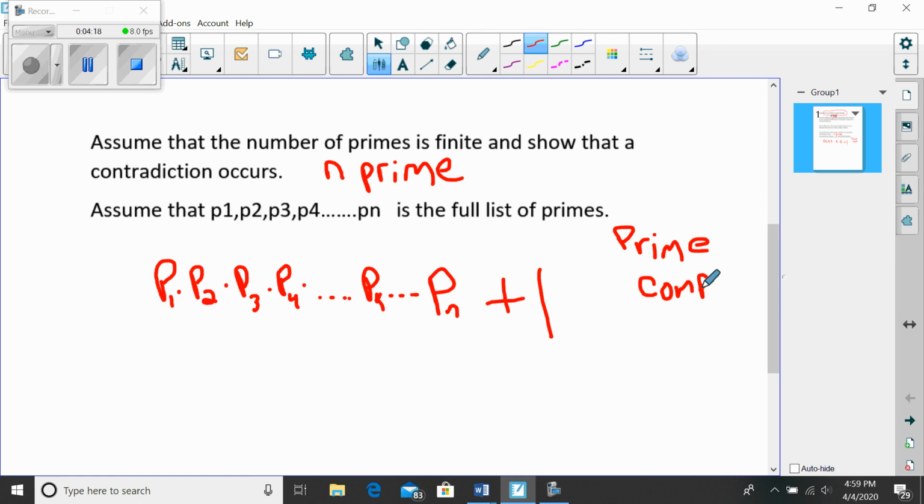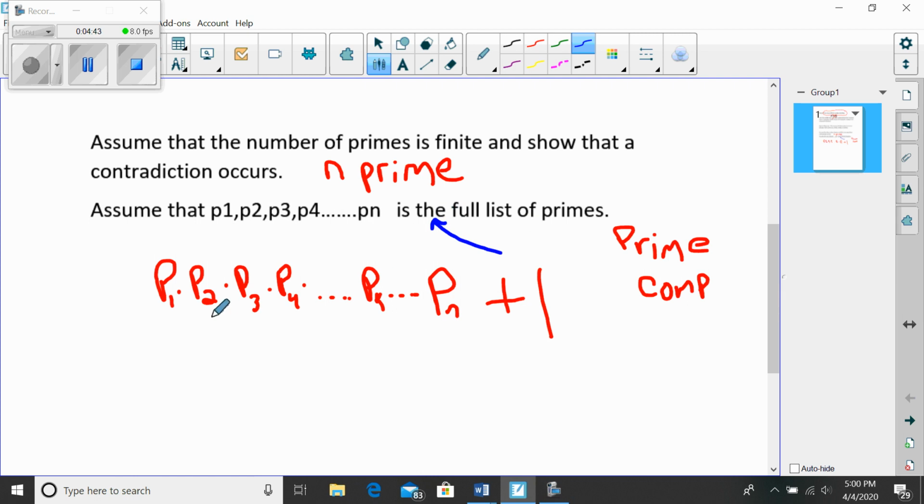Okay, and again, there's only two possibilities. Any whole number greater than or equal to 2 is either prime or composite. Well, I said I listed all the primes, right? So if I tried to say this number must be prime, I would have already contradicted myself, because if this number is prime, it would have already had to be in my list, right?